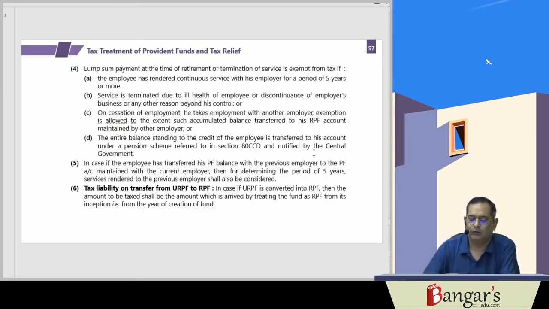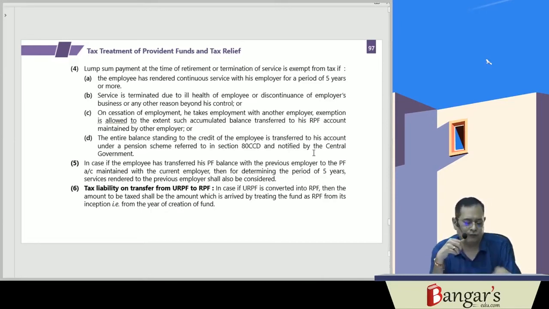Then also the taxability will not arise. And in counting the period of service of 5 years, as I have already told you, the services rendered with the previous employer will be included if the PF balance has been transferred from the previous employer to the current employer from where he is leaving the job.